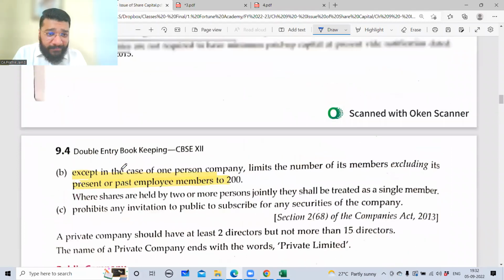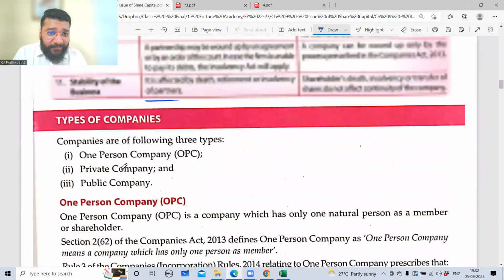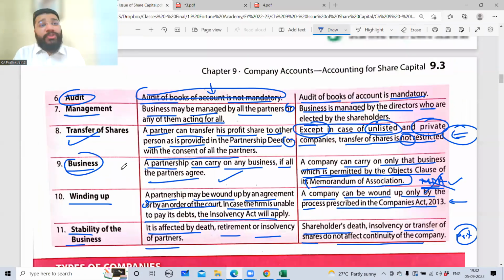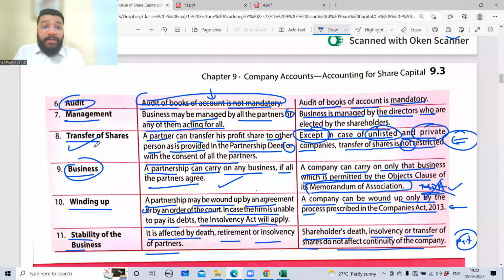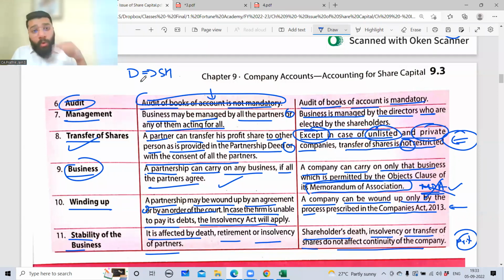Sir, directors are also one of the members? Directors could be one of the members, but it is not necessary. One type of director could be a shareholder also. But there could be some person who wants to become a director but does not want to become a shareholder. For example, Mr. Mukesh Ambani is telling me, Pratik, I'm giving you an offer to become a director of that particular company. So I become the director.